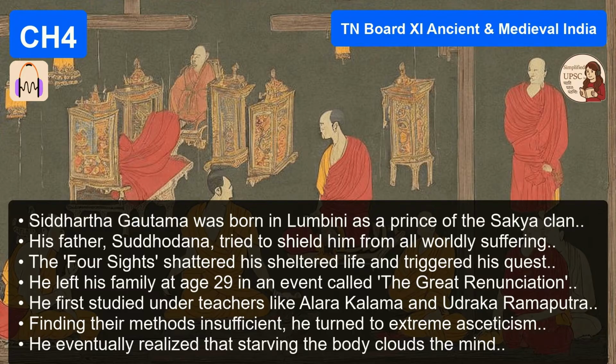Council number 1. The first council happens right after the Buddha's death in Rajagriha. The chairman is Mahakassapa. The goal is simple. Preserve the teachings. They basically got all the senior monks together to recite everything they remembered the Buddha saying to codify it. Lock it down before it gets distorted. Makes sense. Council number 2.